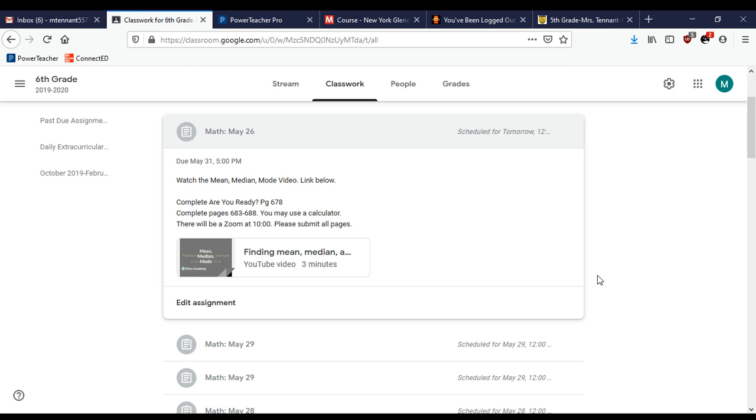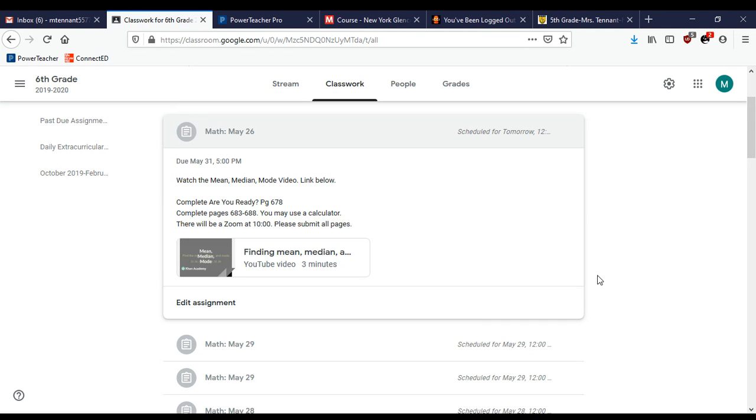Okay, good morning, everyone. So today we're actually going to be starting statistics, which is a brand new chapter. Like I said last week, we had finished area, we had finished volume. You'll notice that we are skipping a few pages. We're skipping surface area and surface volume for now, because I know that those are things that you will be learning in 7th and 8th grade, but the statistics chapter is one that you may not be learning in 7th and 8th grade, so I want to make sure that you have some background knowledge on it.